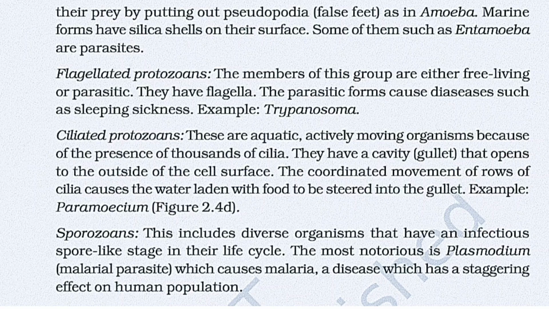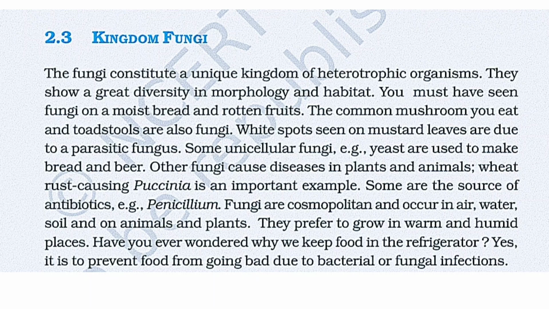Fourth type is sporozoans. This includes diverse organisms that have an infectious spore-like stage in their life cycle. The most notorious is Plasmodium, that is the malarial parasite, which causes malaria, which has a staggering effect on the human population.